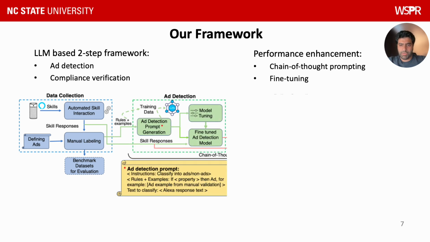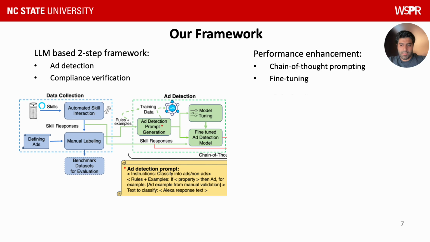Then for the ad detection, we create a prompt for LLMs and improve it by empirical evaluation. Once the prompt is fixed, we fine-tune the models and evaluate them. The model outputs whether the skill response contains an advertisement or not. It also provides the reasoning on why it made that decision.